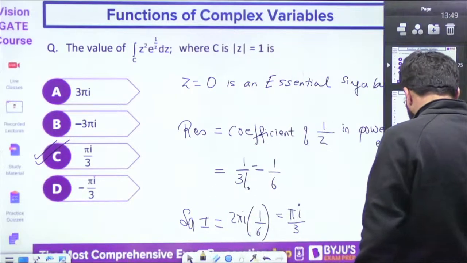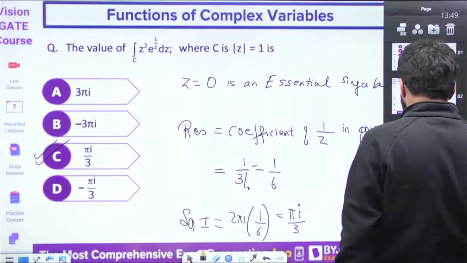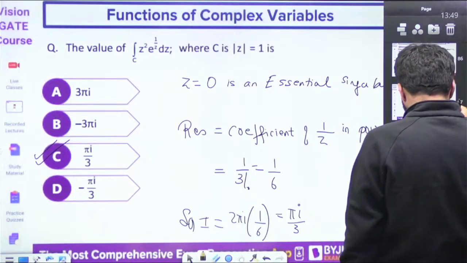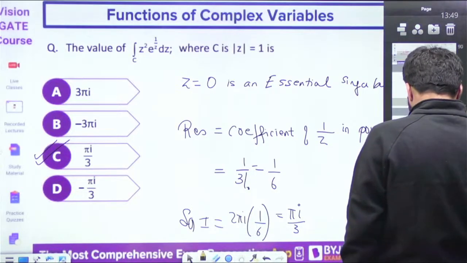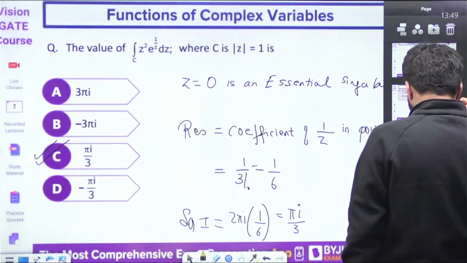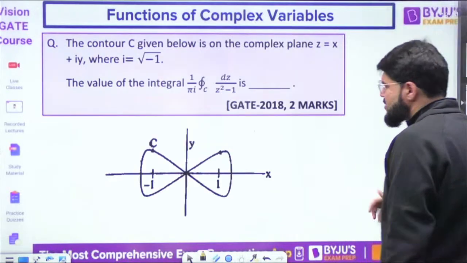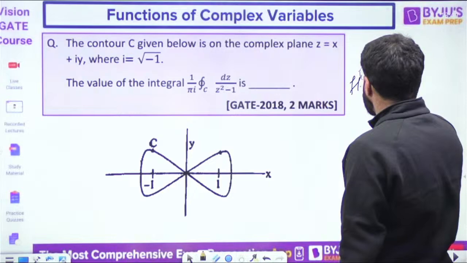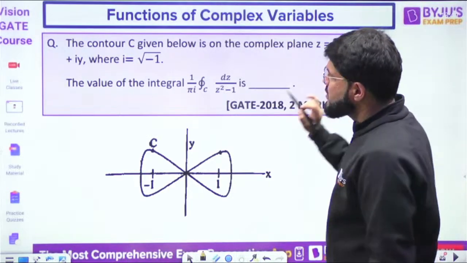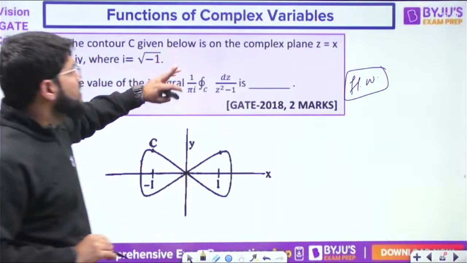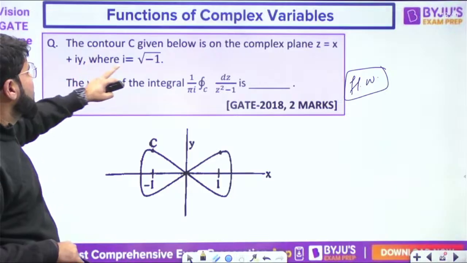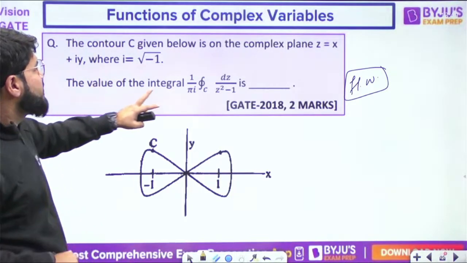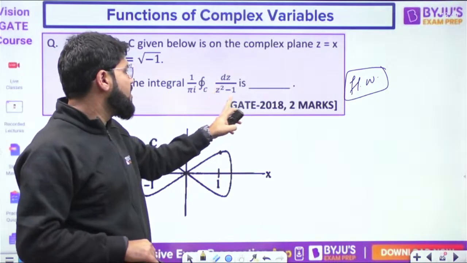So let's go here. The time is almost approaching 2 p.m. Let me tell you at least one more thing for today's class. Here it is. I'll give you this as homework only. It's a GATE question. This will be homework, but please pay attention. The contour C given below is on the complex plane z equal to x plus iy, where I is under root minus 1. What is the value of the integral 1 upon pi I dz upon z square minus 1?